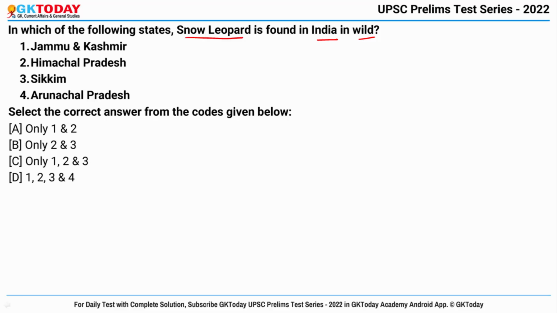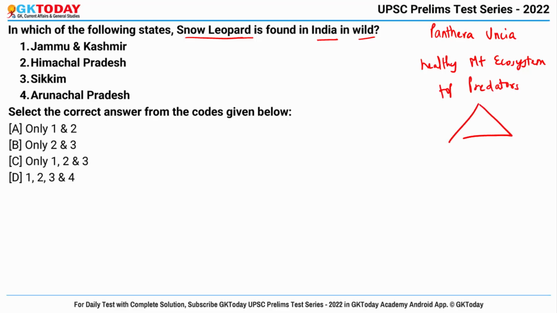First of all, the scientific name of snow leopard is Panthera uncia. And why are these important? Because they act as an indicator of the health of the mountain ecosystem in which they live, okay? Why? Because they are the top predators in the food web, okay?